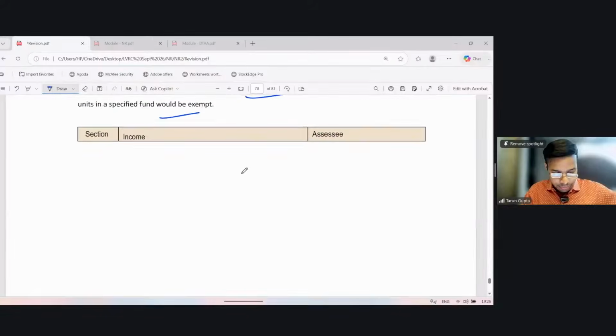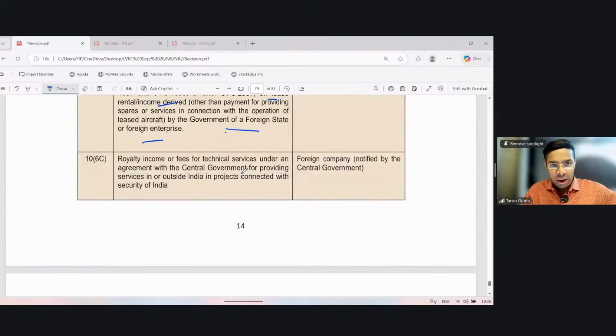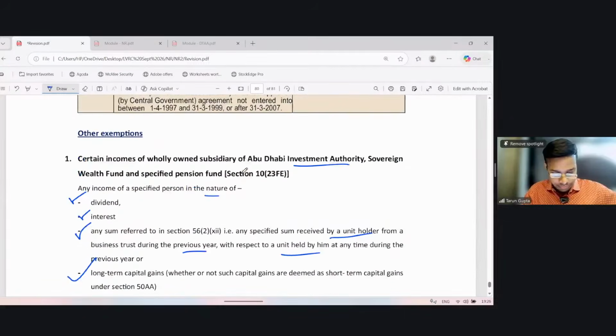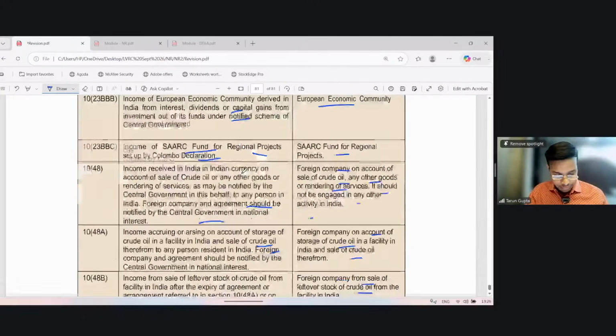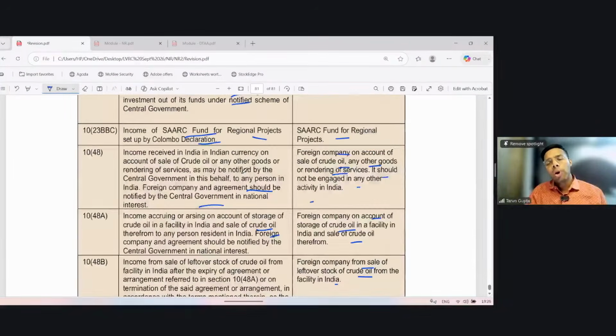And then we discussed in respect of income from royalty. Lastly, we discussed the exemption applicable to the wholly owned subsidiary of Abu Dhabi Investment Authority. And lastly, some exemptions in respect of European Economic Community or SAARC or FUDA.